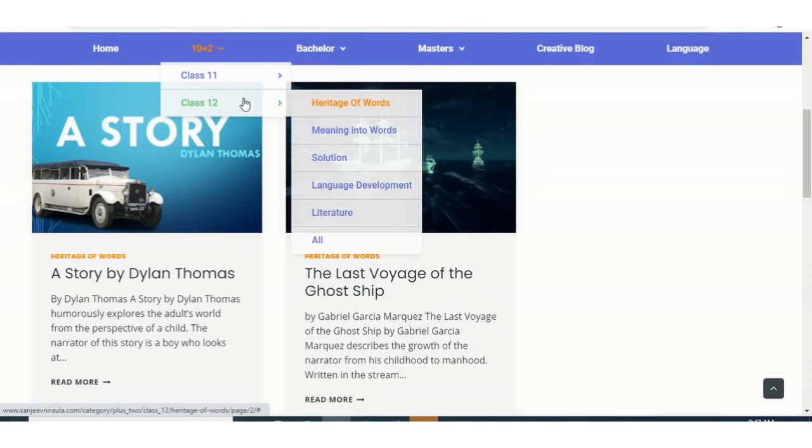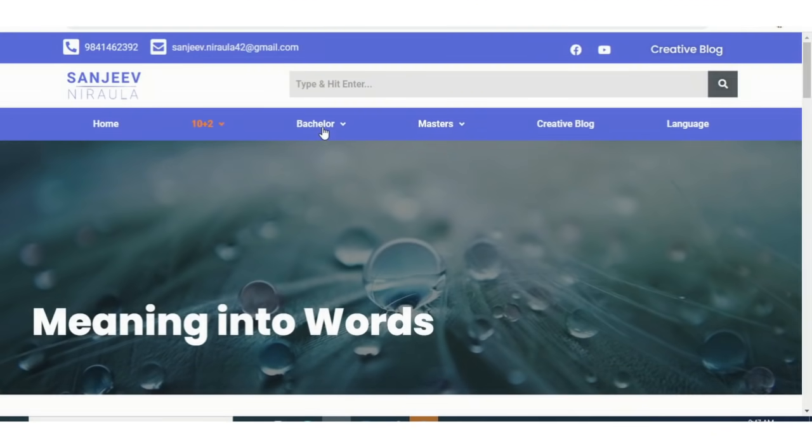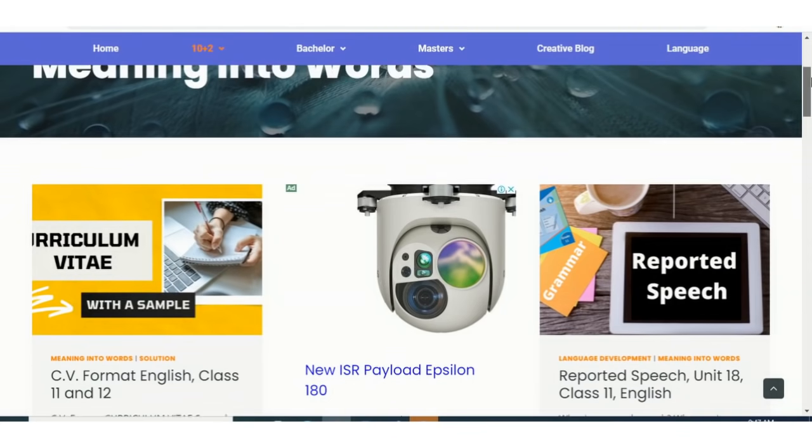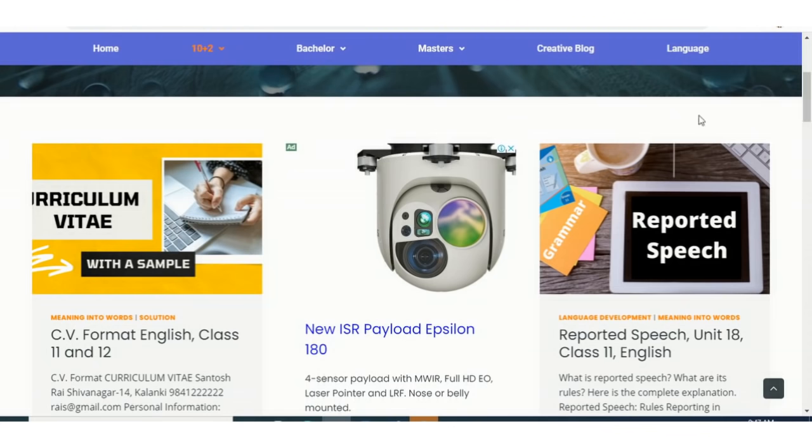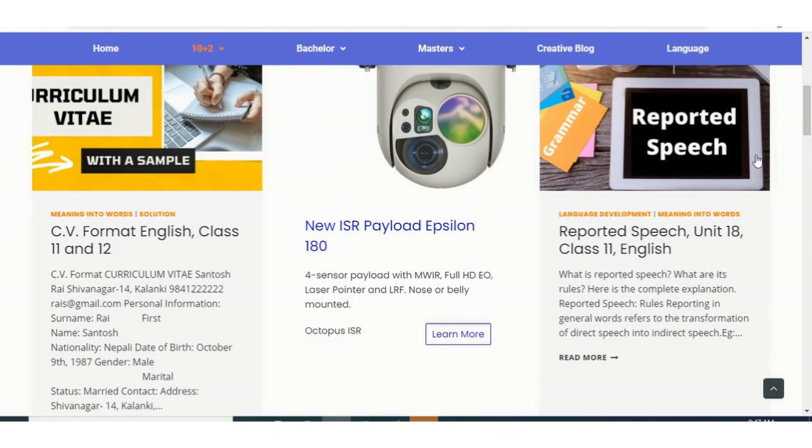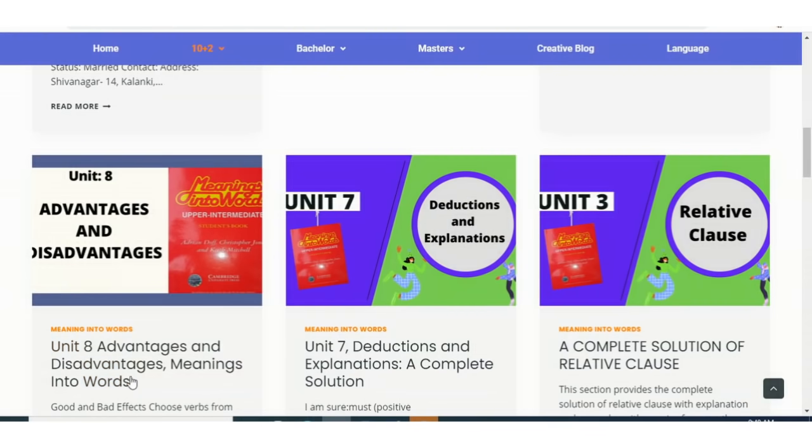Now, when we see the questions related to Meaning into Words, you press Meaning into Words, and then it takes you here. And you can see the first one, it is CV format. In exam, generally how to write an application along with a CV is asked in 10 marks. So from 10 marks question, it is very important. Also, you have reported speech from unit 6, to change direct speech into indirect speech. Likewise, from unit 8, you are asked questions like ought to, ought not to.